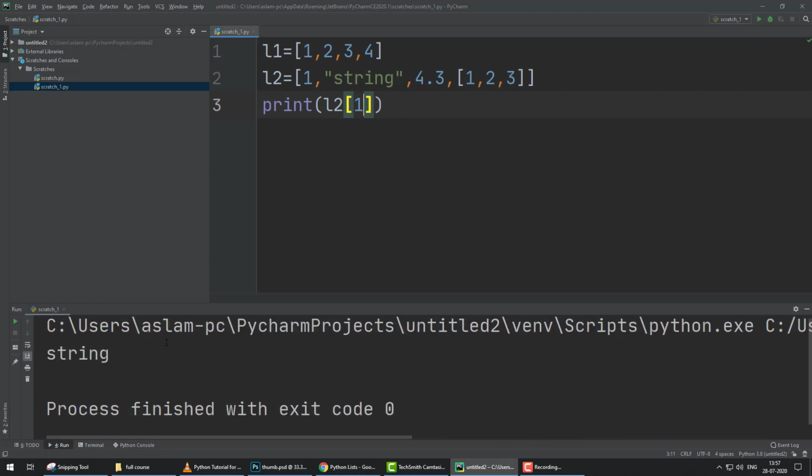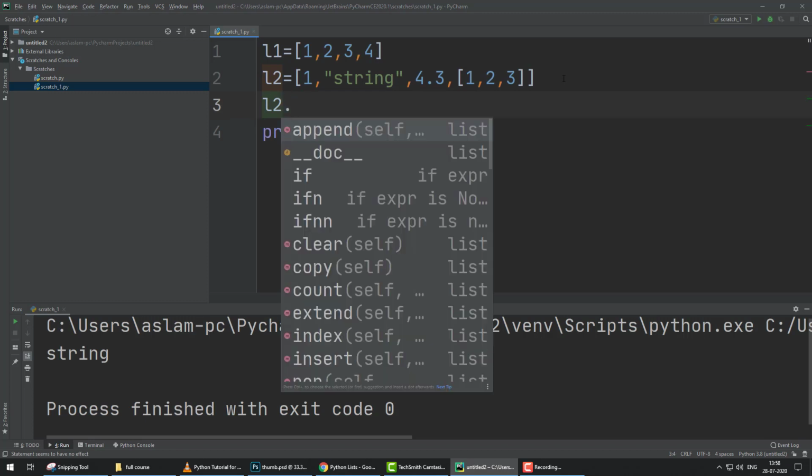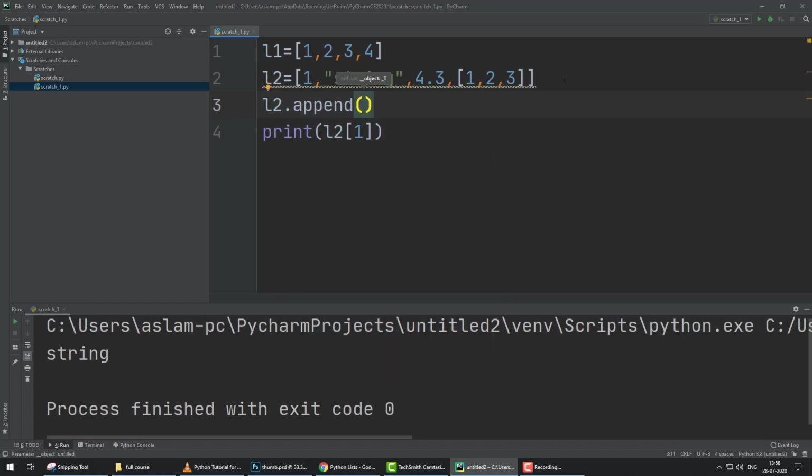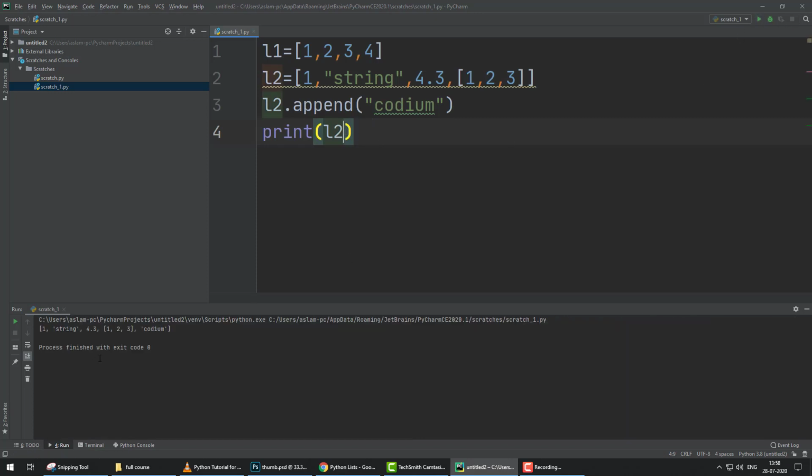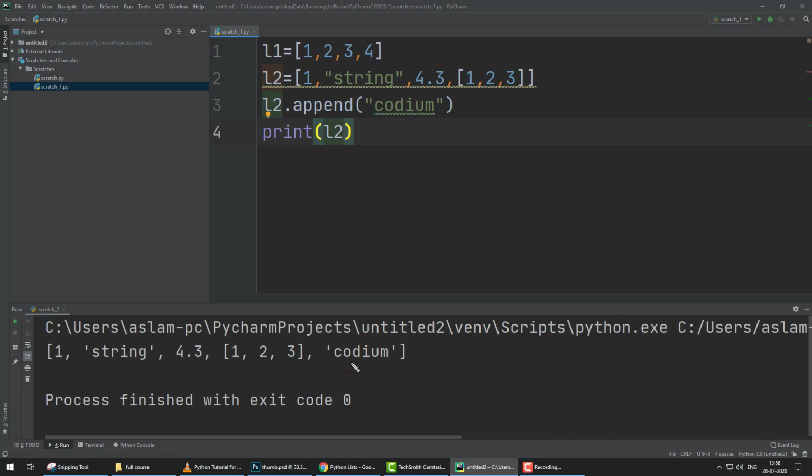If I want to add something to this list, what we do is L2, the list name, dot append, and in brackets we put in quotes Codium, which is my channel name. We add the string Codium to the above list L2 and enter. I am removing this because I want to print L2 and run. Now you can check in L2 that Codium is inserted, but at the last.